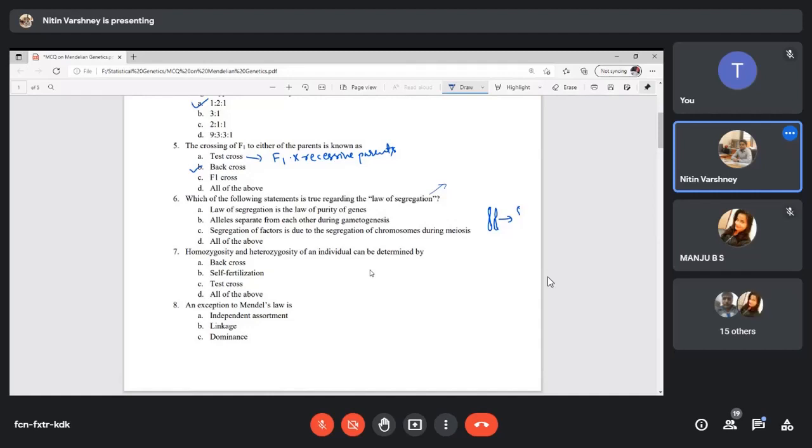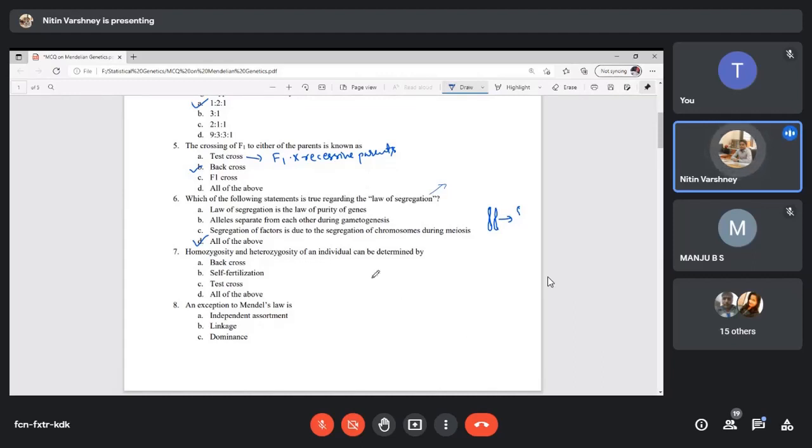All the above, right? Because the law of segregation is totally about the purity of genes. It means that it is segregating independently from the parent generation to offspring, and alleles separate from each other during gametogenesis. And the third is also appropriate.